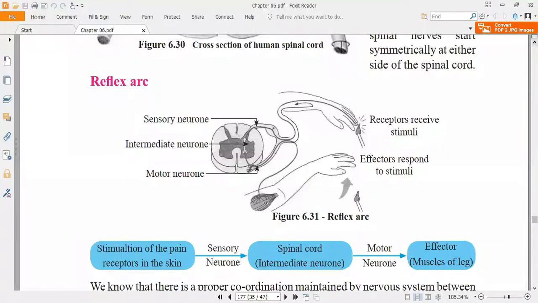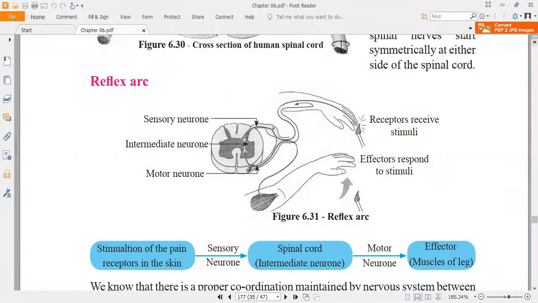The structural unit of the nervous system is the nerve cell, or neuron. The functional unit of the nervous system that maintains coordination is called the reflex arc. Three types of nerve cells are involved in a reflex arc, as you can see in Figure 6.31: the sensory neuron, interneuron, and motor neuron.